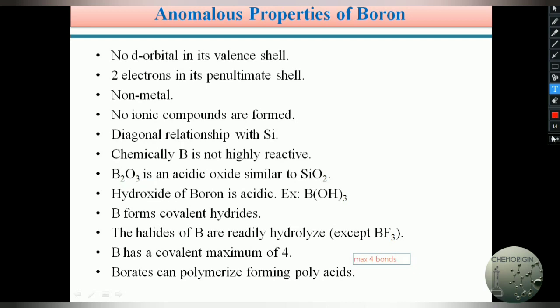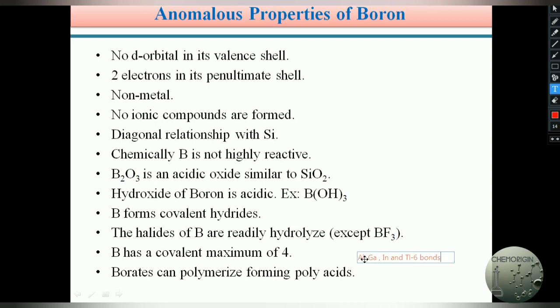But other elements in the third A group, aluminium, gallium, indium and thallium, can form a maximum covalency up to 6, meaning each of these elements has a tendency to form a maximum of 6 bonds, but boron does not form more than 4 bonds due to non-availability of vacant d orbitals.